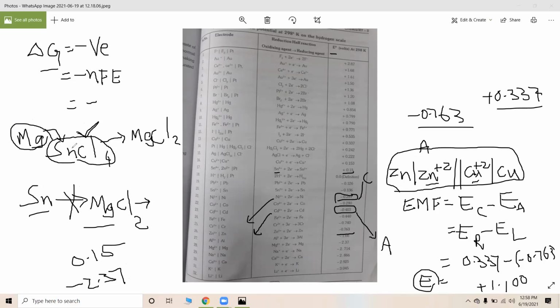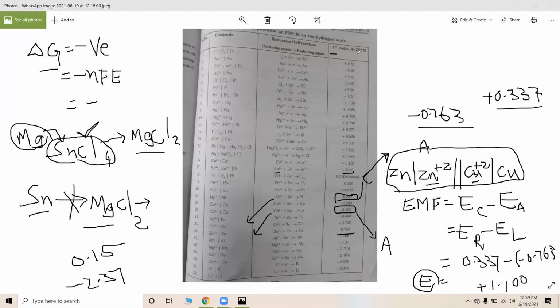The displacement property of a metal can also be found by using this electrochemical series. That is about the application of electrochemical series. Another important thing is that hydrogen is always zero. Hydrogen is considered as zero in its oxidation potential or reduction potential. Any other points in this chapter?